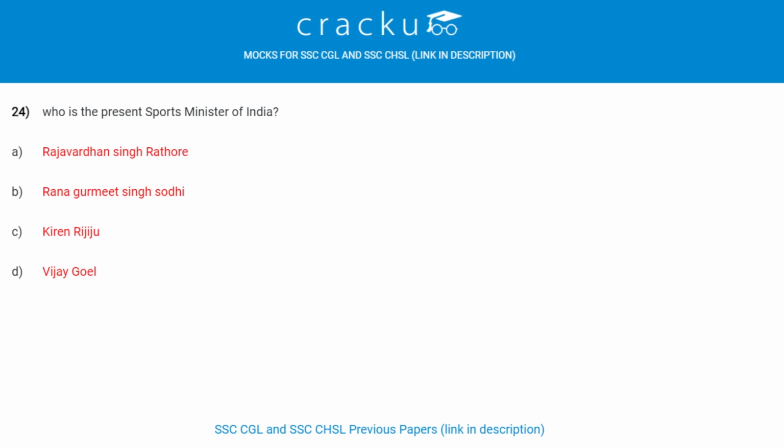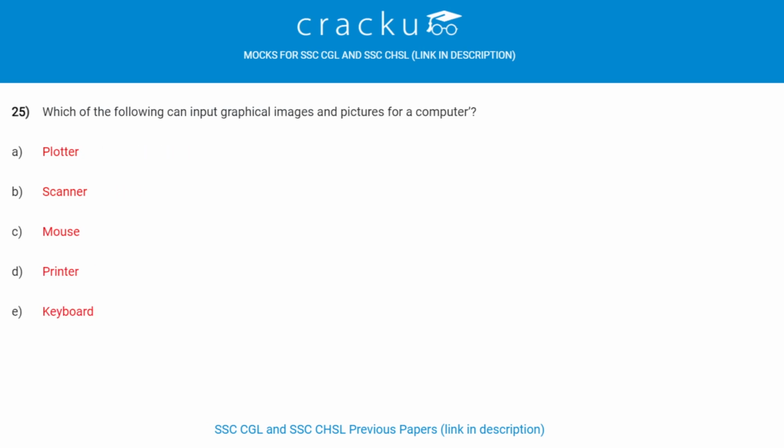Who is the present Sports Minister of India? Kiren Rijiju is the present Sports Minister of India. Which of the following can input graphical images and pictures for a computer? Scanner can input graphical images and pictures for a computer.